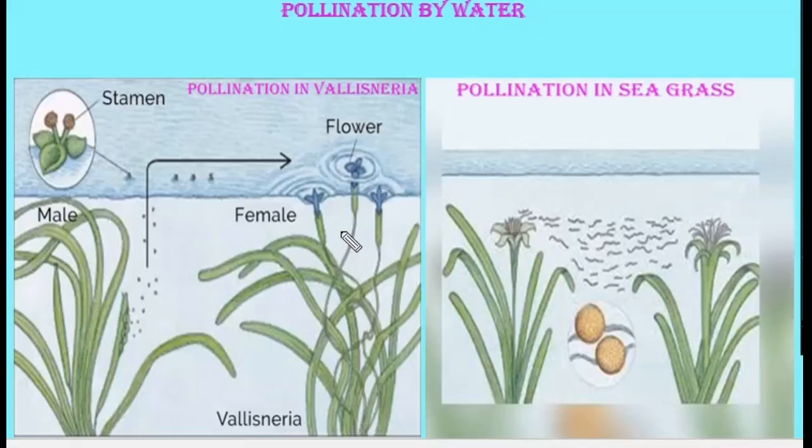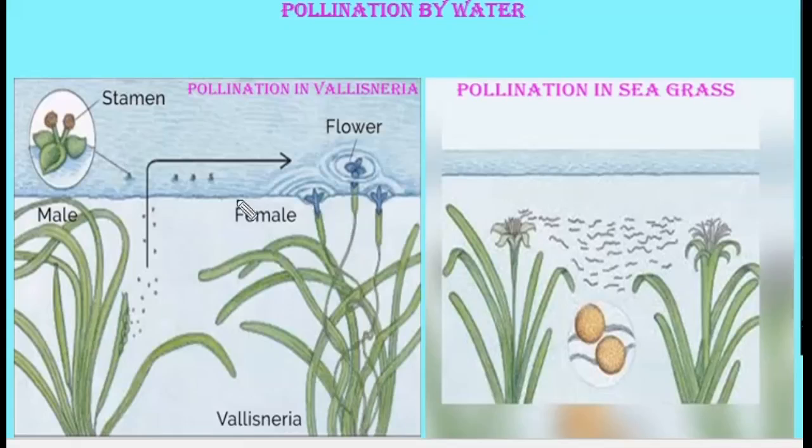But remember one thing, not all aquatic plants use water for the pollination purpose. For example, in the case of water hyacinth and water lily, the flowers emerge above the level of water, and these are pollinated by insects or wind, much like those of land plants.